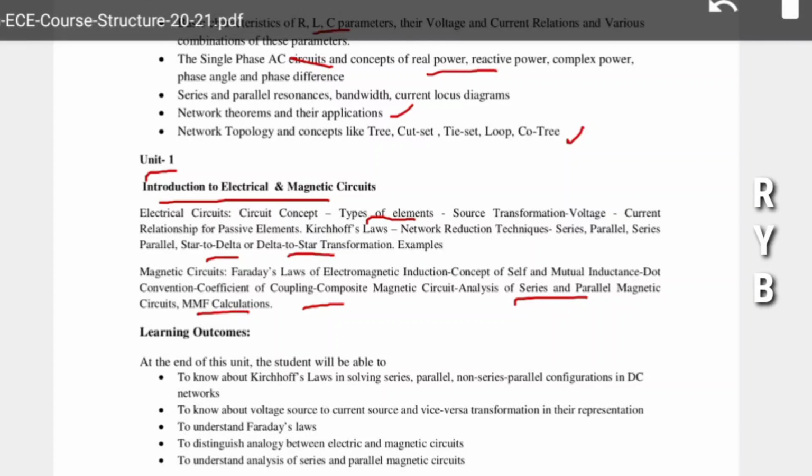At the end of this, we have to know Kirchhoff laws again, but it is not in the syllabus. At the end of this unit, we have to learn Kirchhoff laws, solving series and parallel connection networks, and know about voltage source, current source, and vice versa transformation. To understand Faraday's law and electric and magnetic circuits, that is unit 1. Totally, unit 1 belongs to electrical and magnetic circuits.